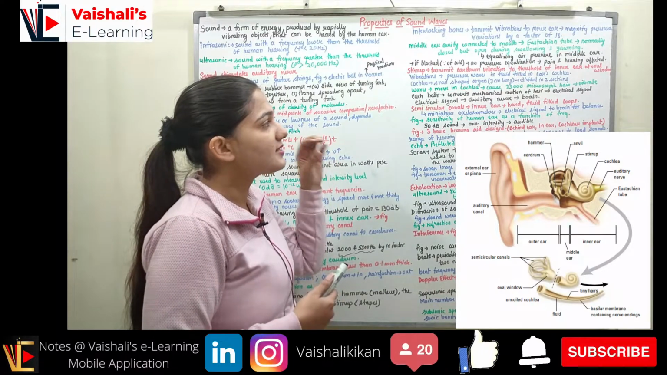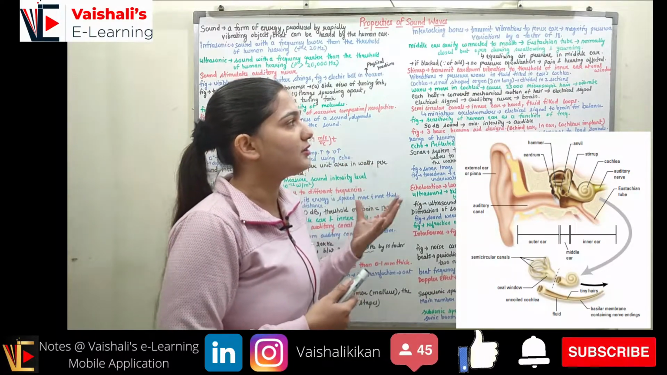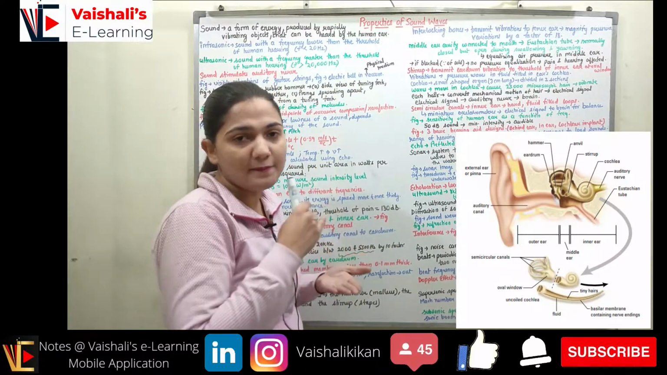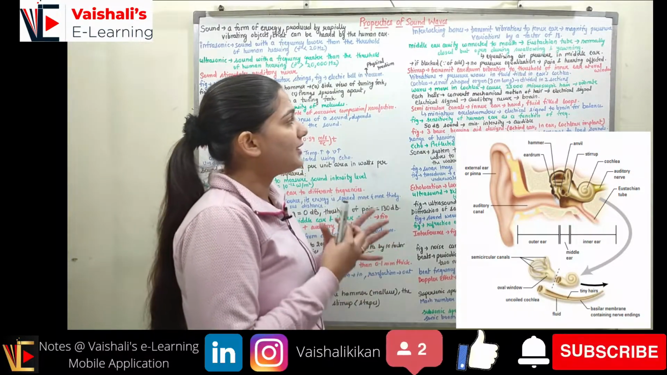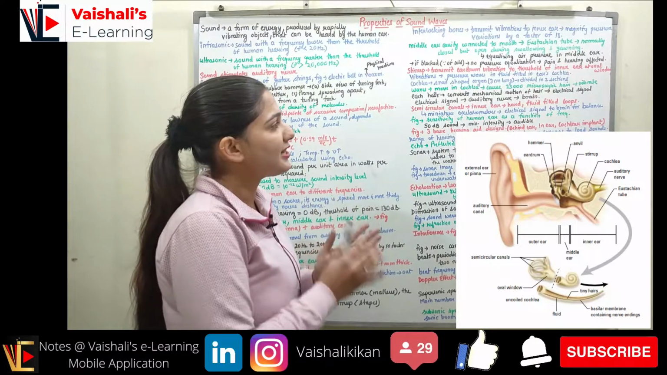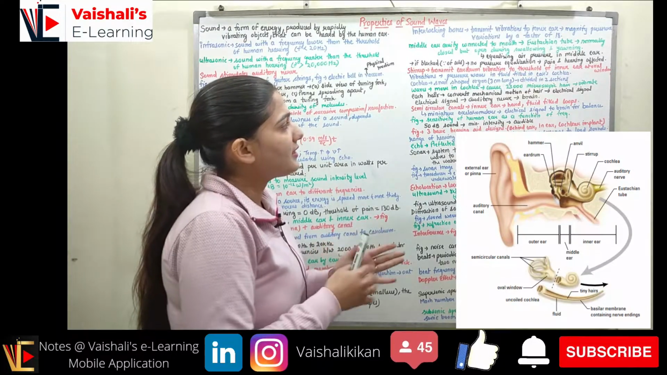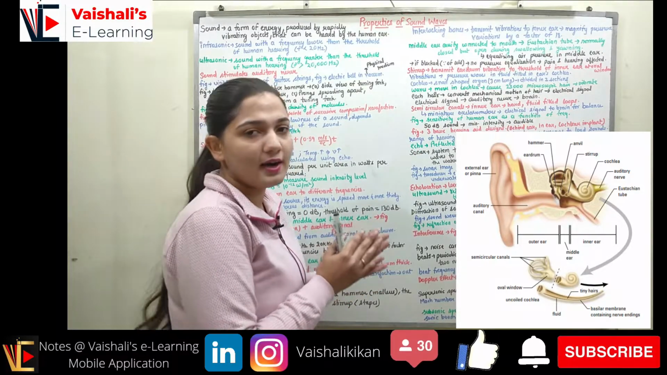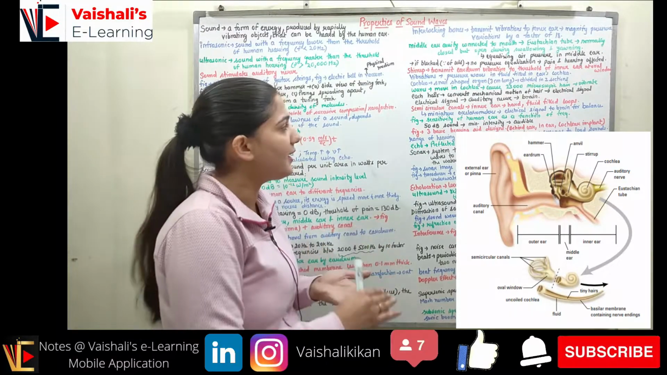So the cochlea is a snail shaped organ which is around 3 cm long, and it is divided into 2 equal sections, upside and downside. So the cochlea is a snail shaped organ, 3 cm long and divided into equal half sections, upside and downside.